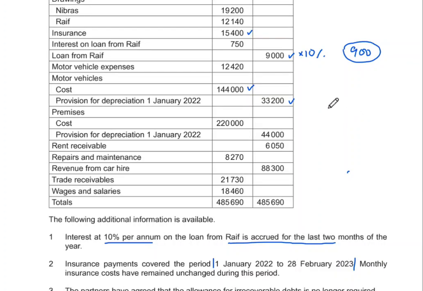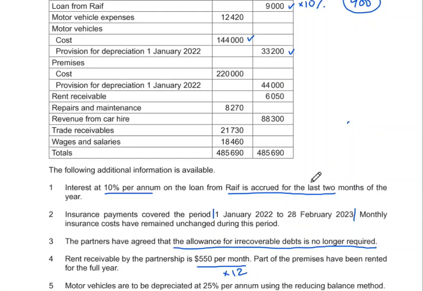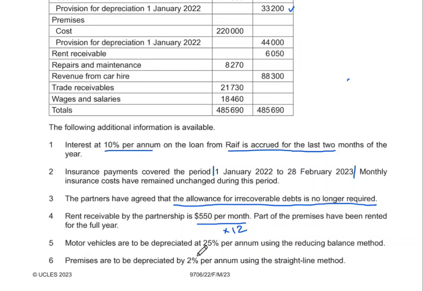So the net book value will then be multiplied by 25% to get the depreciation, and then premises are to be depreciated 2% per annum using a straight line method.